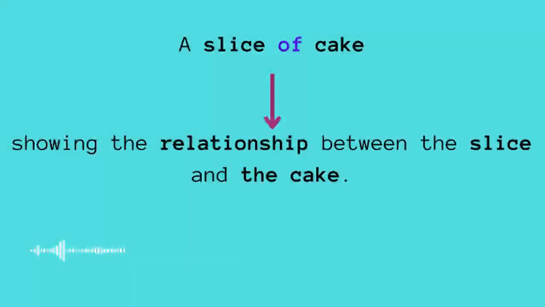Let's say you would like to have a slice of cake, and in this case you can say, can I have a slice of cake please? So in this case you are using of because you are referring to just one slice of that cake. Alright, so that is why we are using of, because we are connecting between the slice and the cake. Now let's have a look at the next example.